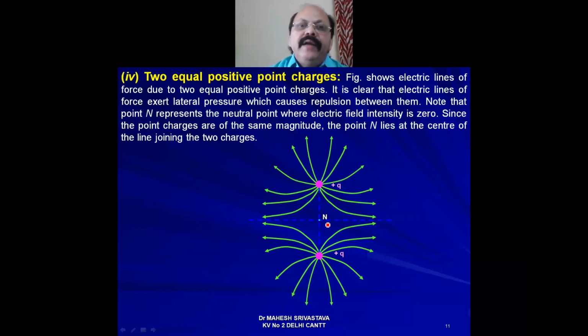Now at the center there is a point N. This point N is called the neutral point. At this point N, the electric field intensity is 0. So that's why we say that in case of two equal point charges, this neutral point lies at the center, and at this point, electric field intensity is 0.